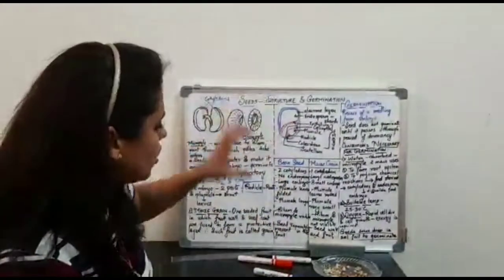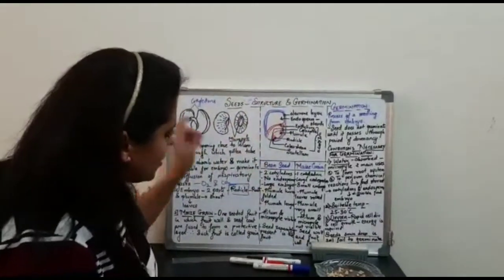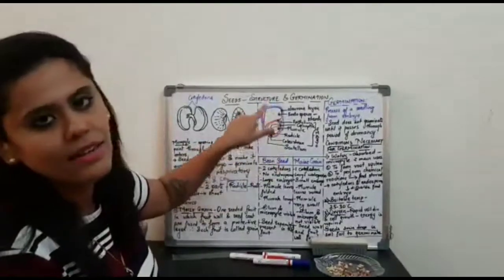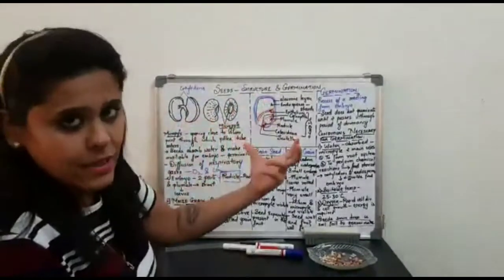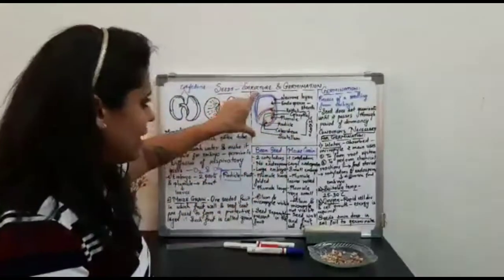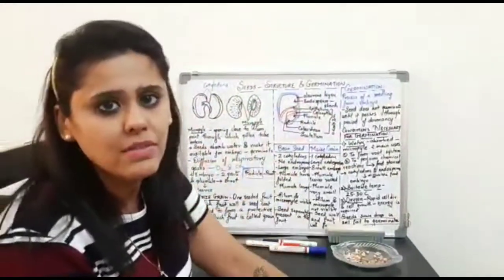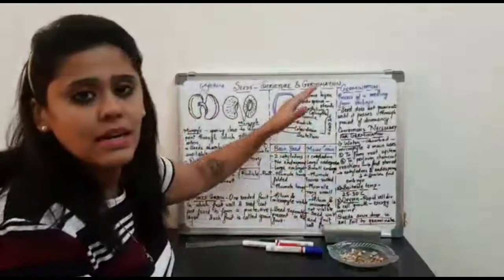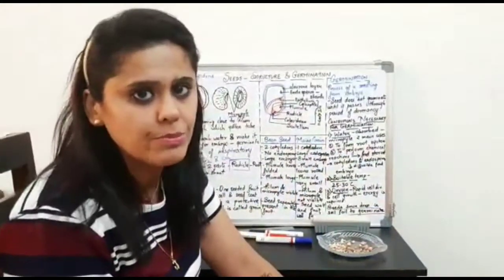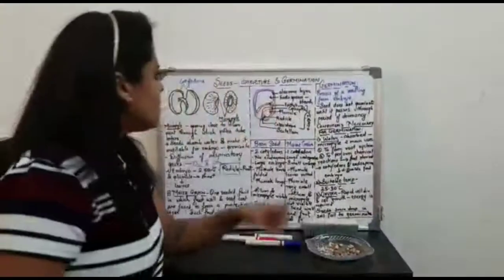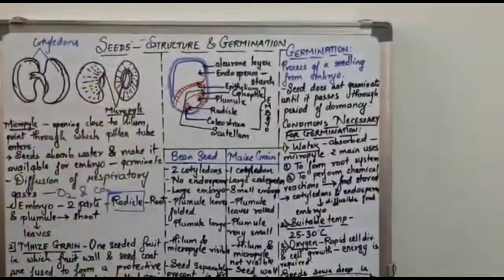Now this is the structure of the maize grain. I have not written any description. What I will do is explain the entire diagram. Simultaneously, please listen attentively to what I am explaining, because that itself is going to be the description of the maize grain. If you notice, the maize grain is divided into two important parts.